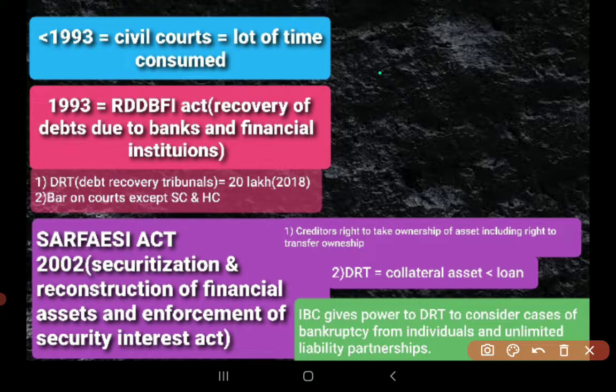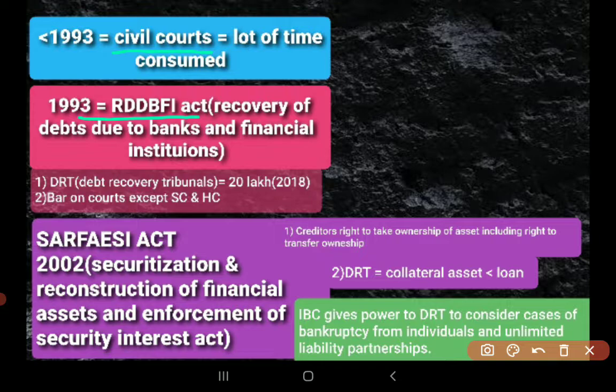Usually DRT used to take up the cases worth 10 lakhs and above, but after the 2008 amendment it was raised to 20 lakhs. Even after enacting this act, the time consumed is more. However, it is less when compared to the system before 1993.